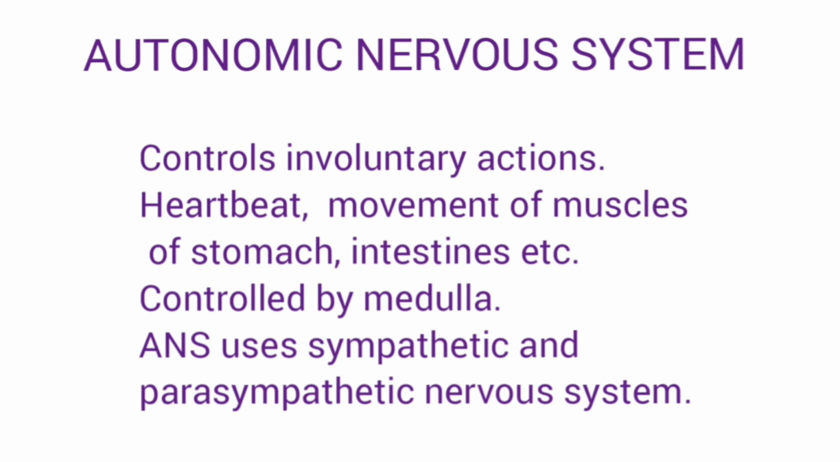Then there is the autonomic nervous system. This nervous system controls all involuntary actions which include internal body functions. For example, heartbeat, movement of muscles of the stomach, intestines, and so on. The medulla controls these vital body functions, and the nervous system which controls this is the autonomic nervous system. To accomplish involuntary tasks, the autonomic nervous system uses two networks. One is the sympathetic nervous system and the other one is the parasympathetic nervous system.